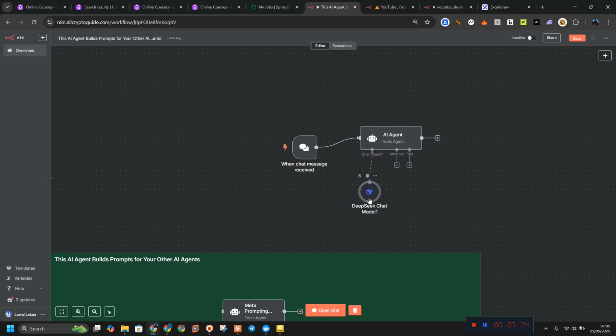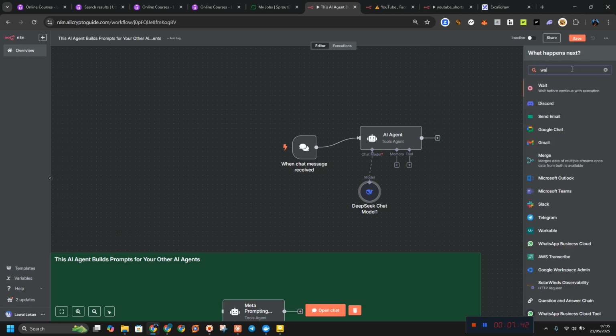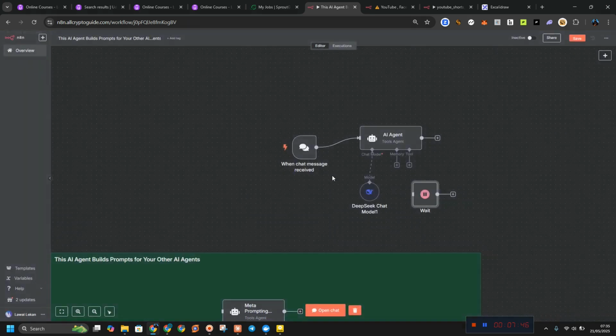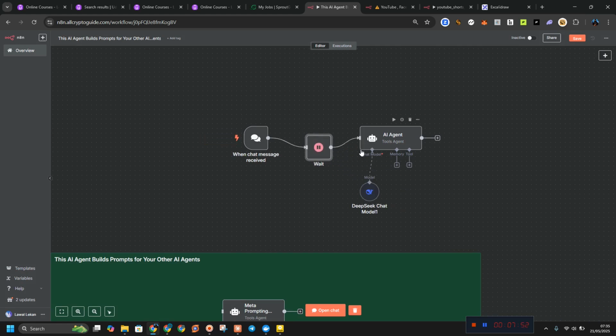I want you to be running every 1 hour. Whenever I send this message, I would like this thing to wait for 2 seconds before it receives the message. I can do it right now by writing a timing to it. Giving it the timing, send it and send it back. So let me add a wait to it, just for 5 seconds. Let me create this one and boom.